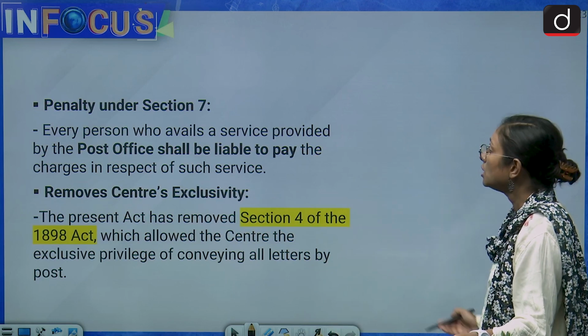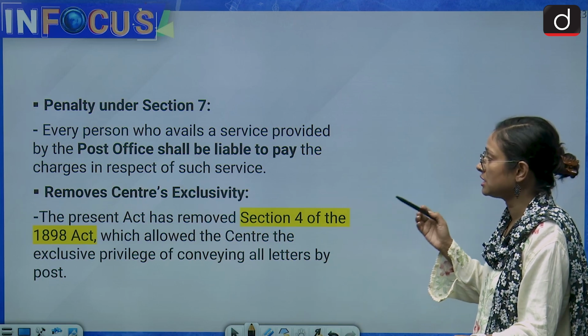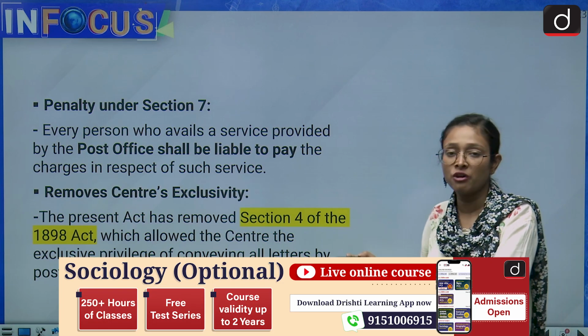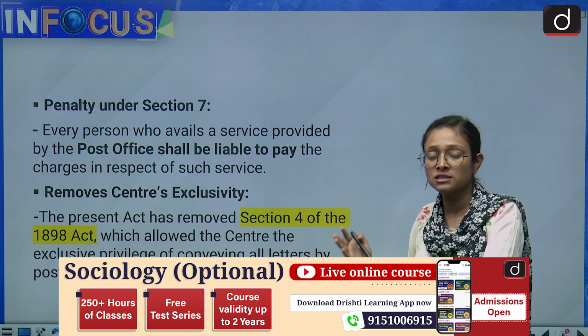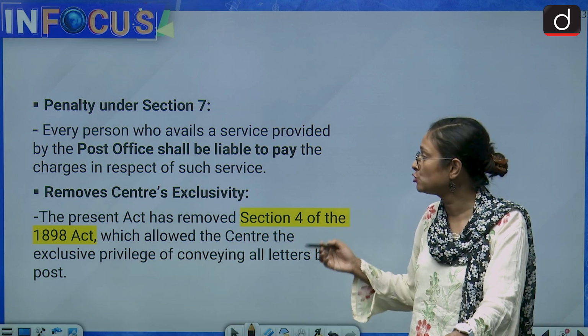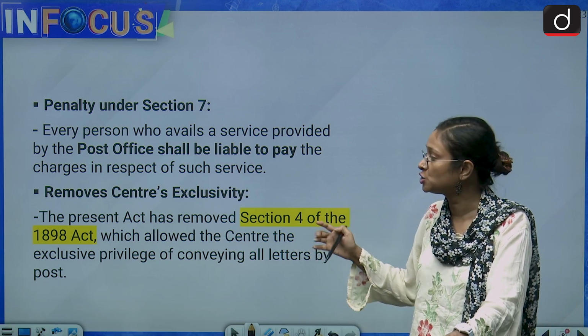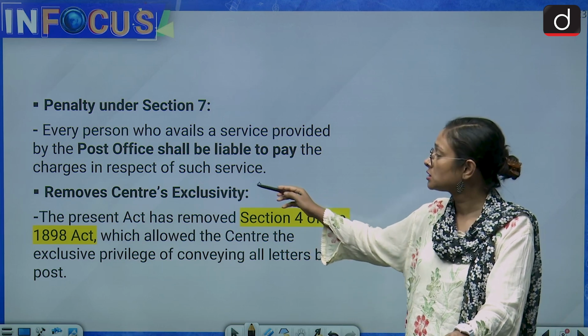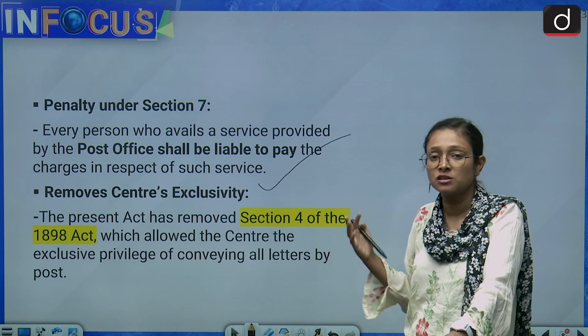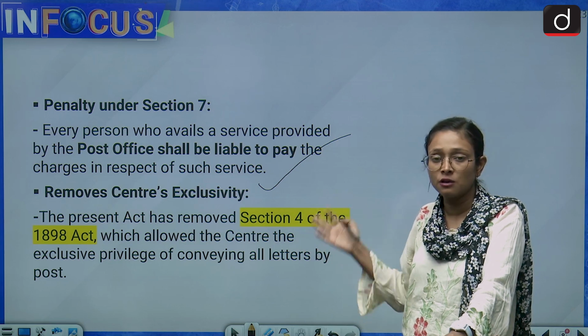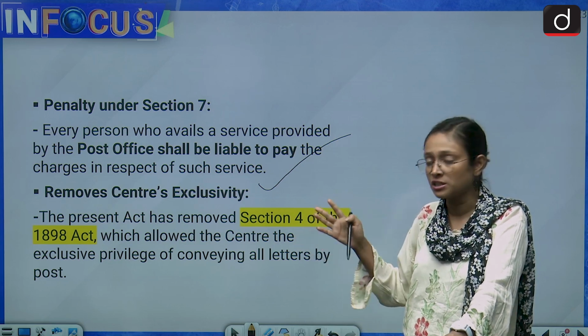Now we come to the penalty under section 7. Every person who avails of these services is liable to pay the charges in respect of those services. And if anyone does not pay, then the government will recover the amount by other means.